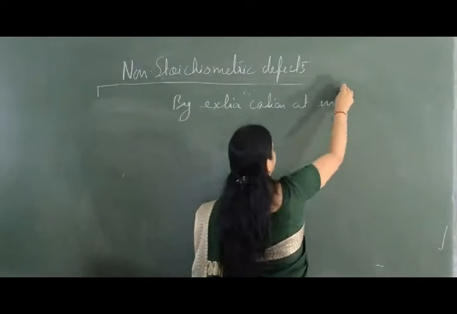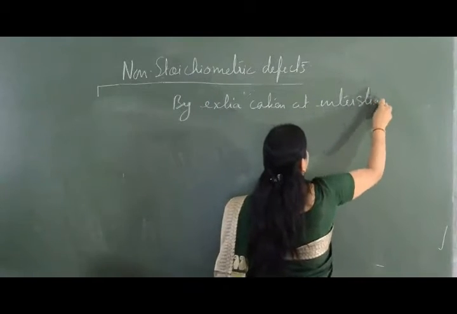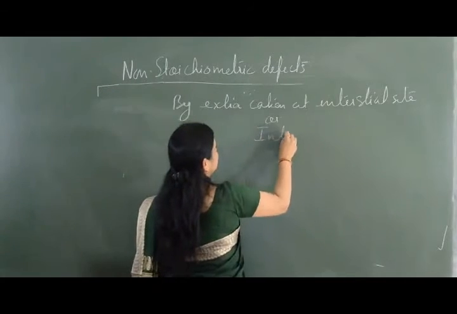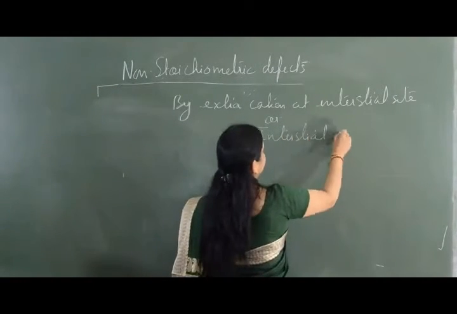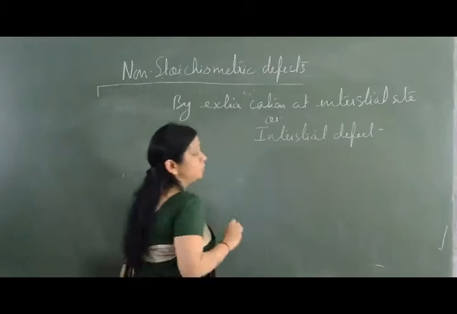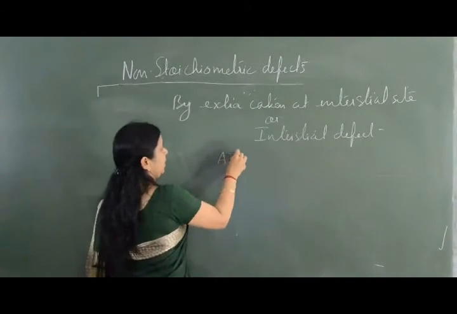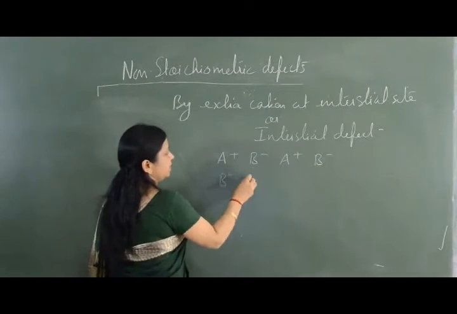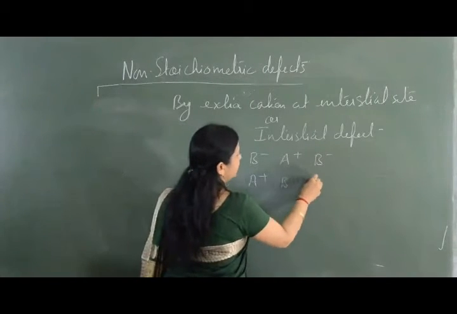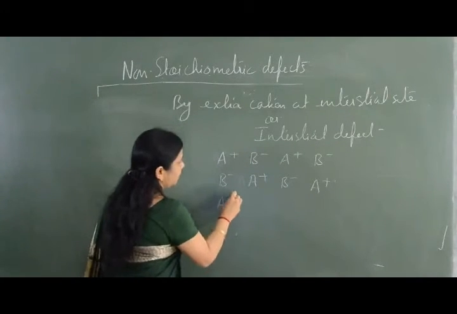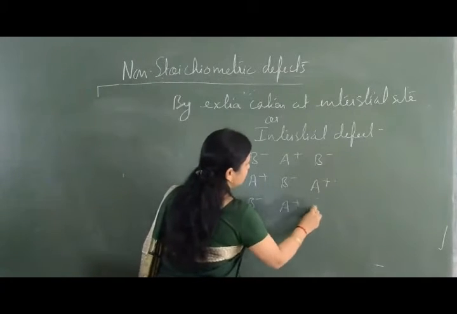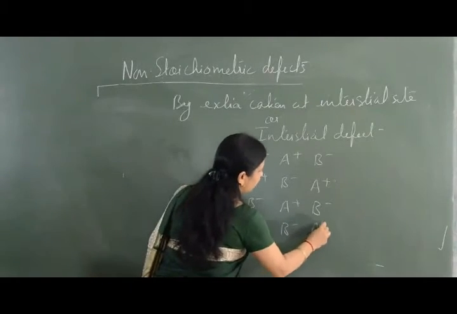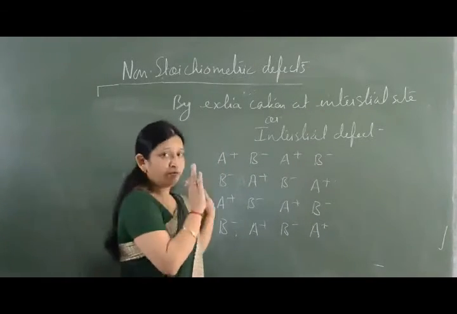at the interstitial site. This is also known as interstitial defect. So what happens in this crystal is A+ B-, A+ B-, then B- A+ B- A+, then A+ B- A+ B-, then B- A+ B- A+. This is the perfectly ordered crystal.